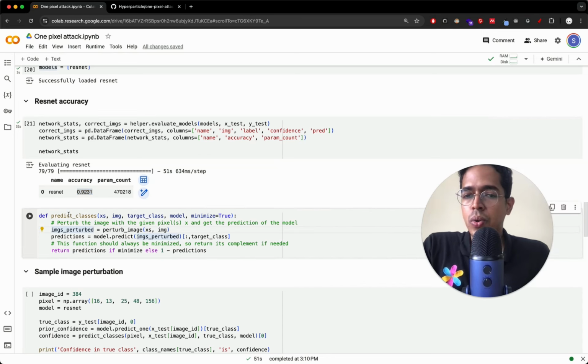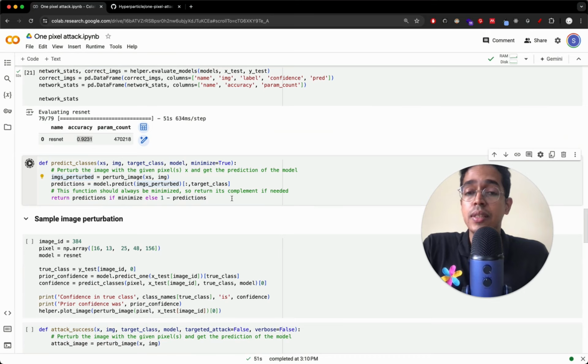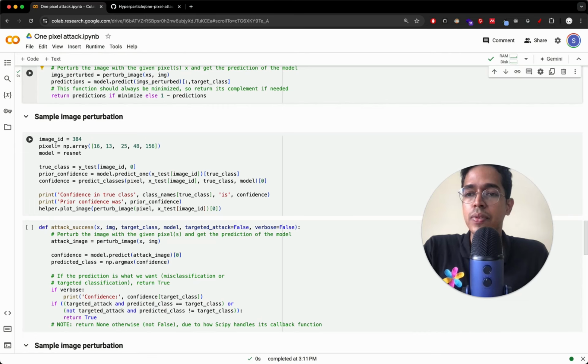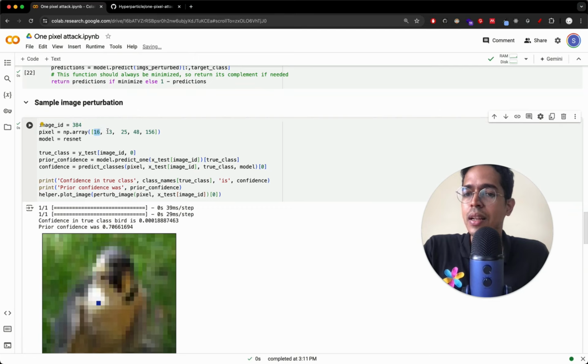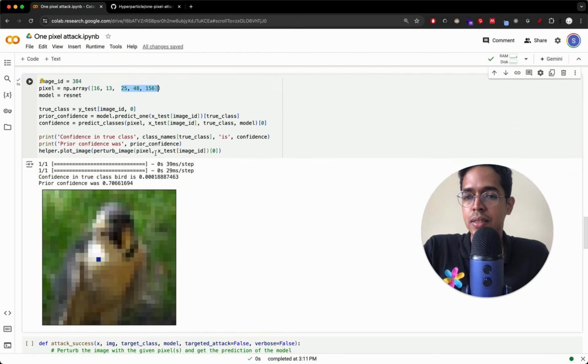Now what we will do is try to make some predictions using this ResNet on certain images. So we are predicting the class of a certain image that we will select. The image ID is 384, and we are modifying the 16th, 13th pixel by this much: 25, 48, 156. Okay, so now we can see what's happening.